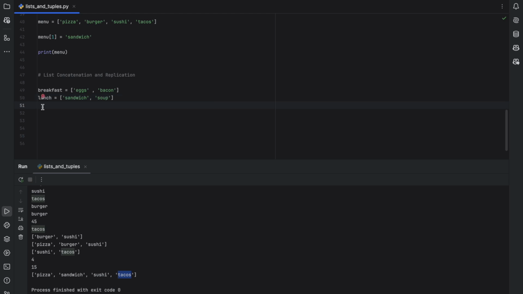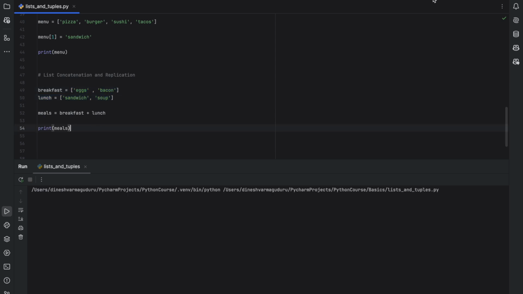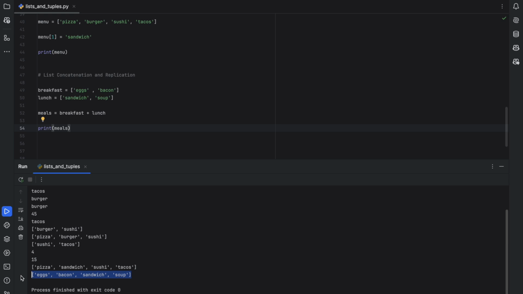Now I would like to create another list which contains both breakfast and lunch. Let's call it meals, by using a plus operator between the first and the second list. If you do this and print meals, it will basically concatenate the two lists and put everything inside a single list. So you see that we have eggs, bacon, sandwich, and soup inside a single list in meals. So that is the purpose of the plus operator in lists.